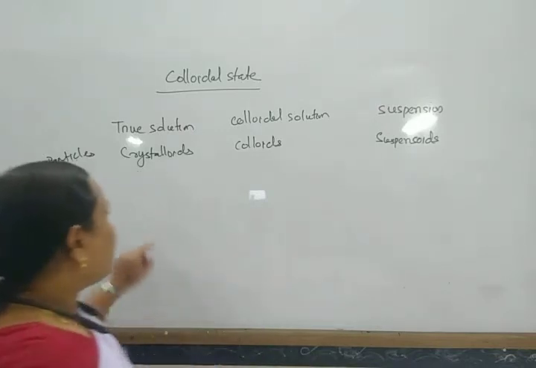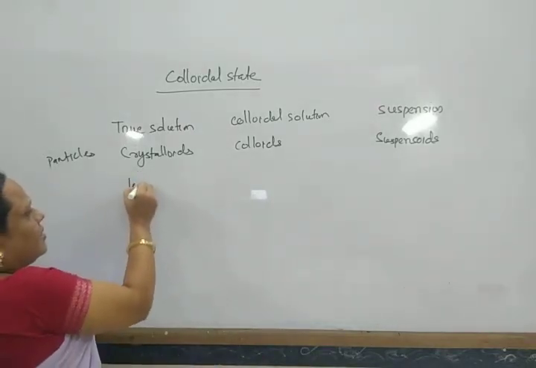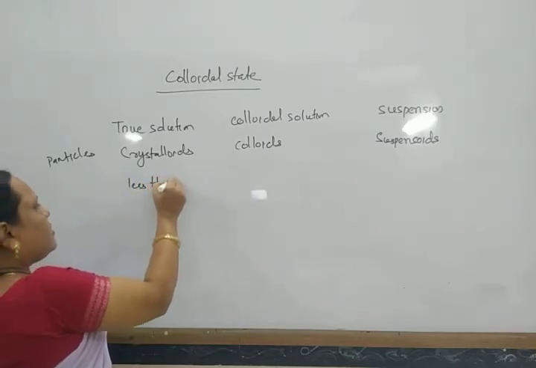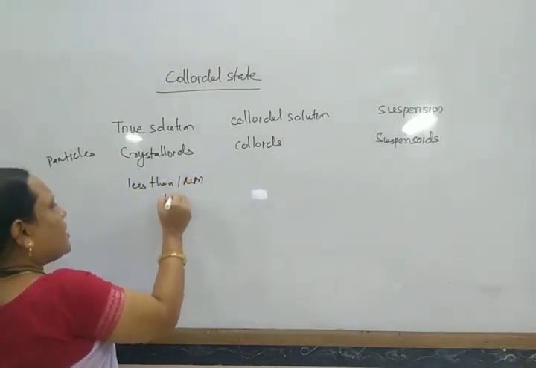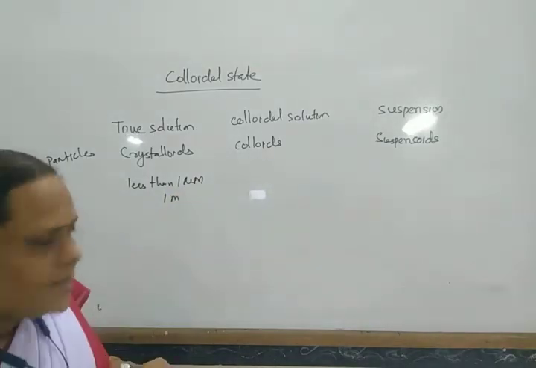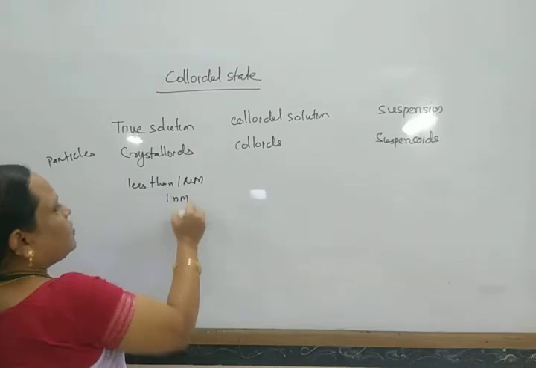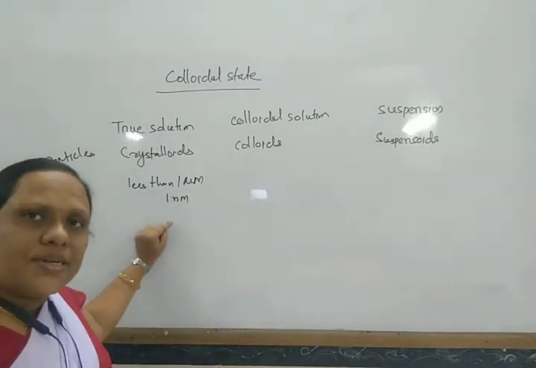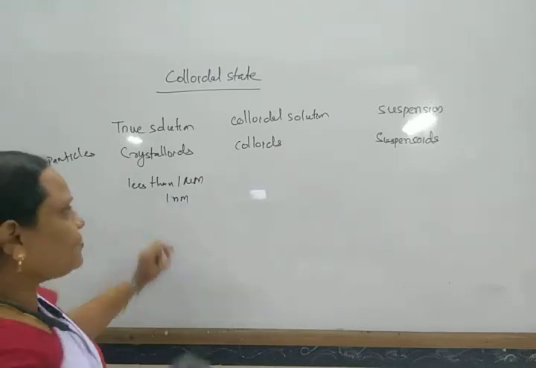Here the particle size of crystalloids is less than 1 millimicron, that is, less than 1 nanometer, and they can pass through ordinary filter paper.